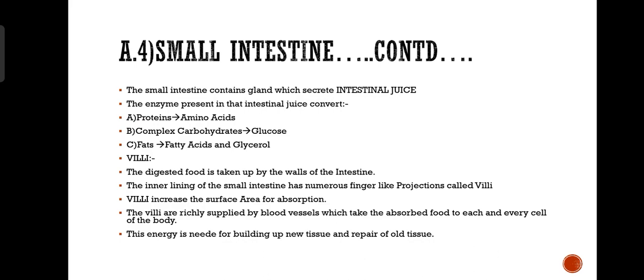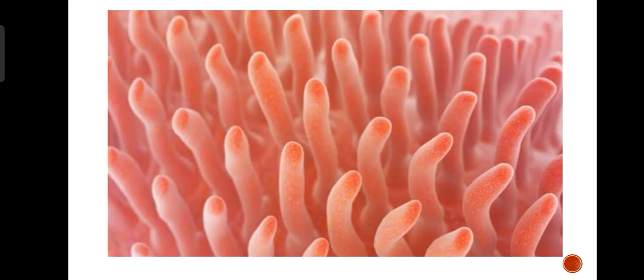The food after being digested will be taken up by those blood vessels and being supplied to the entire body. Okay, that energy will be used up by the entire body, and villi will help to absorb that energy first of all. Okay, so villi is providing a space for absorption, remember that. The energy needed for building up new tissues and repair of old tissues. So that energy which is used up is for this process to build up new tissues and repair of old tissues. You can see villi there, these are villi.